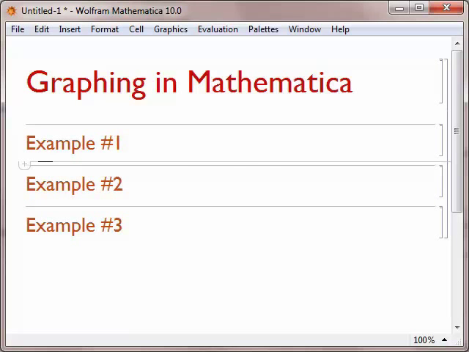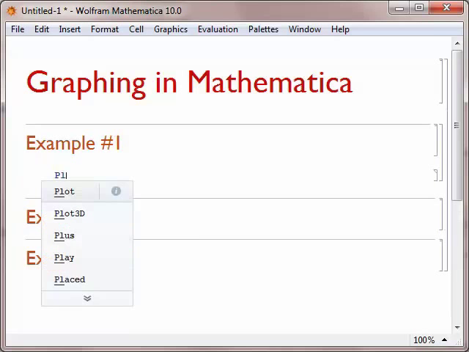We're now ready to type our command to draw a graph. We're going to start by graphing y equals x squared, which we know should be a parabola. The command in Mathematica to draw a graph is Plot with a capital P. It's important to recognize that Mathematica is case sensitive and you have to use a capital P at the beginning of your command. If you don't use a capital P, it won't work correctly.